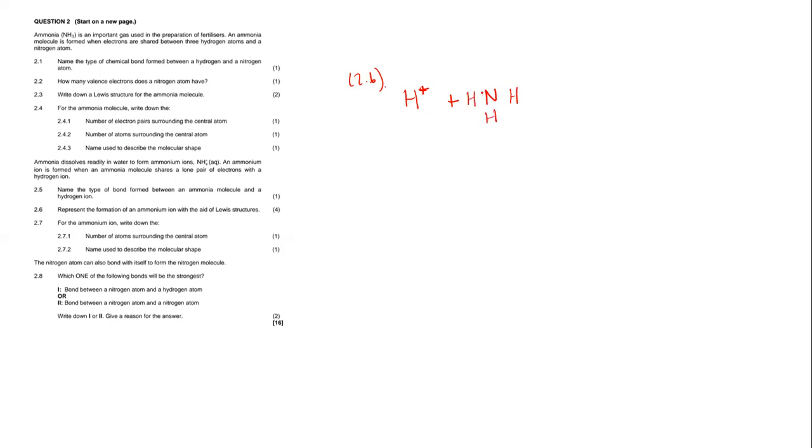So remember we had 1, 2, 3, 4, and 5. Therefore, for hydrogen, it's 1. For this hydrogen, it's 1. For this hydrogen, it's going to be 1. Right? So that means here we are talking about addition of these two, hydrogen ion and ammonia, to form what? To form ammonium ion. So that means, remember, this hydrogen ion or this proton will be placed on these lone pair electrons. Therefore, this is what you're going to form.